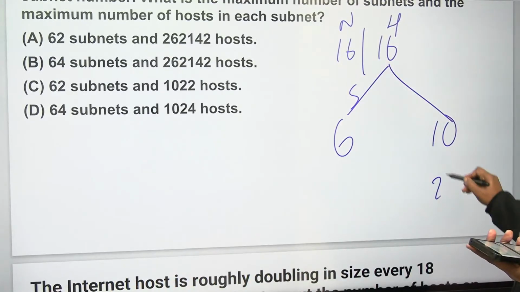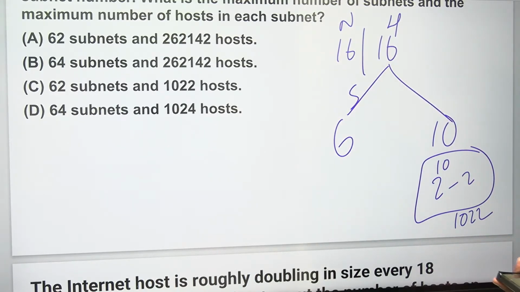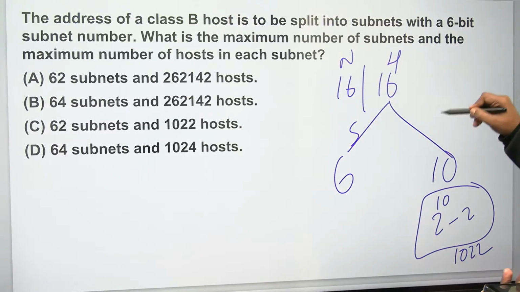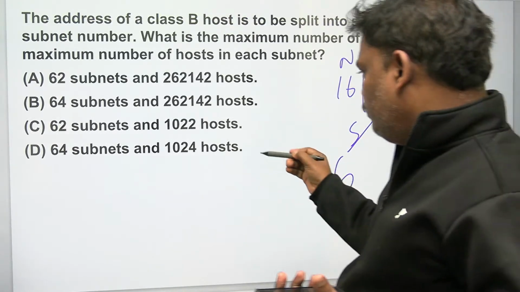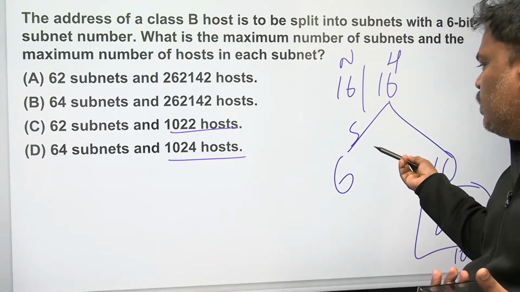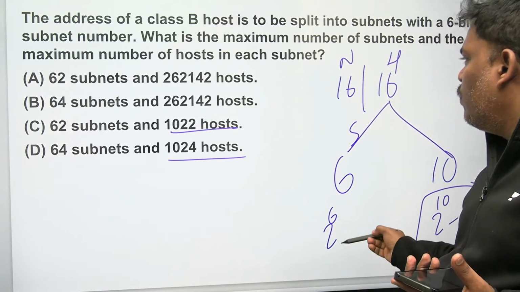In each subnet, 2 power 10 minus 2. 1024 minus 2, 1022. And the maximum number of hosts in each subnet is 1022. Next one, how many subnets are possible is being asked. How many subnets possible? 2 power 6, 64.